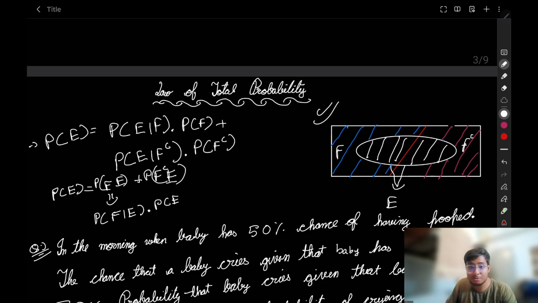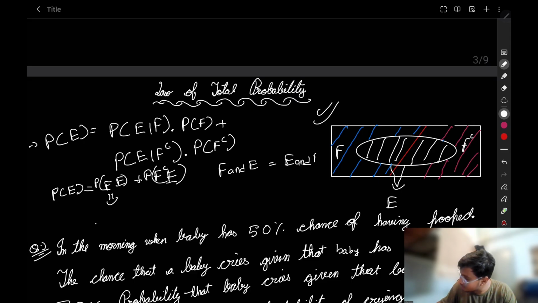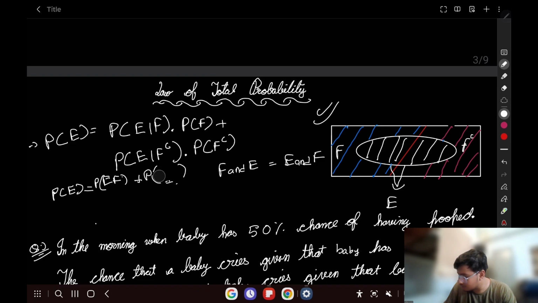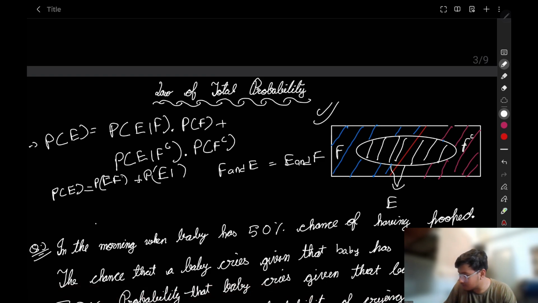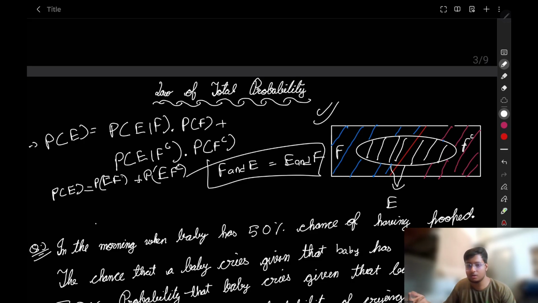But we have to find the probability of E only. We don't know probability of E. So we know F and E is equal to E and F. Instead of writing FE, we can write EF easily, plus E multiply F complement. Simple. By this theorem, we all know that.